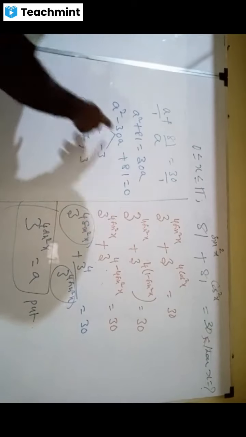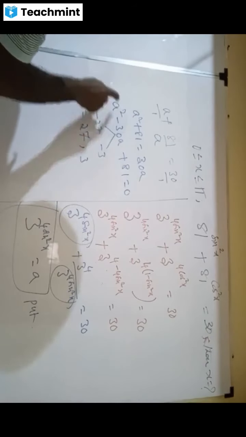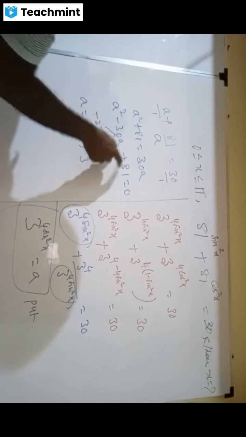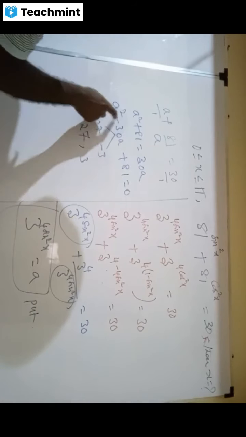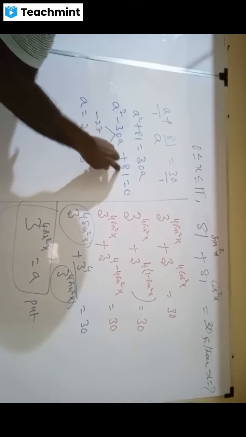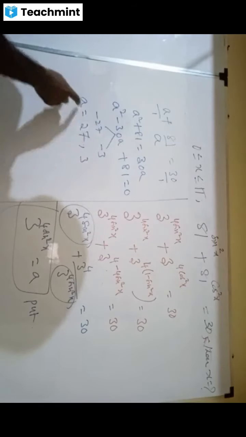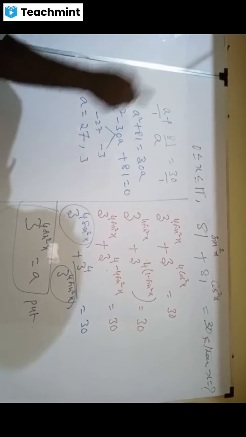Once you know how to solve the quadratic equation, you can break 81. Ones are 81. 81 can be broken as 27 and 3, because minus 27 times minus 3 is 81, and minus 27 minus 3 is minus 30. Therefore, you can negate it. You get a is either 27 or 3.